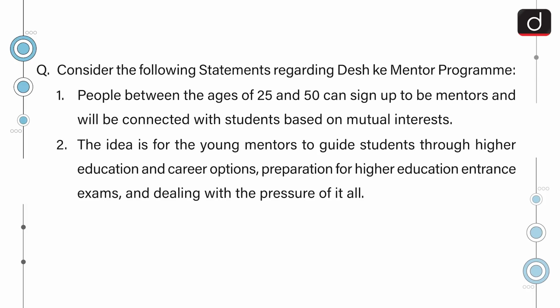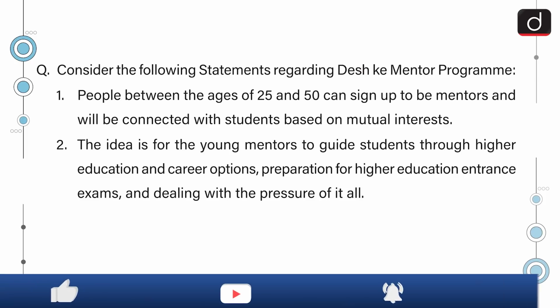Next question is, consider the following statements regarding the Desh Ke Mentor program. 1. People between the ages of 25 and 50 can sign up to be the mentors and will be connected with students based on mutual interest. 2. The idea is for the young mentors to guide students through higher education and career options, preparation for higher education entrance exams, and dealing with the pressure of it all.